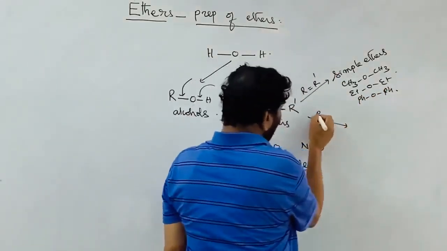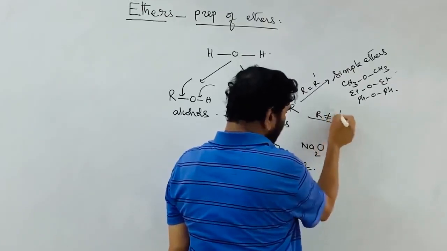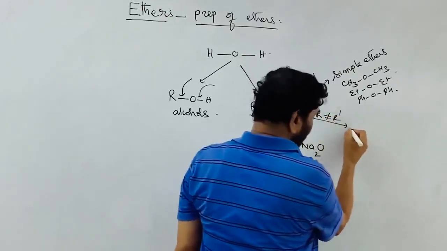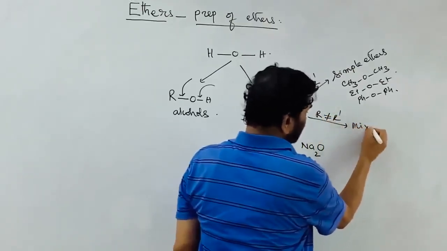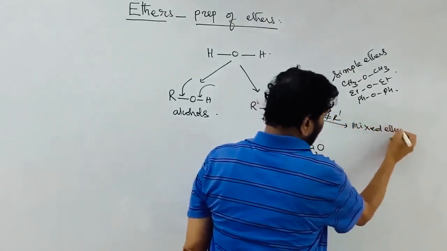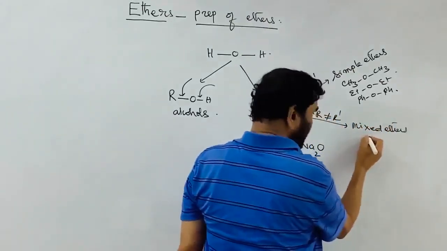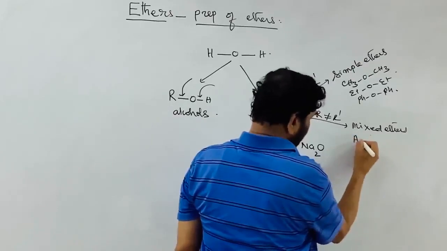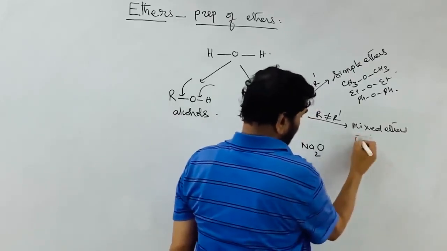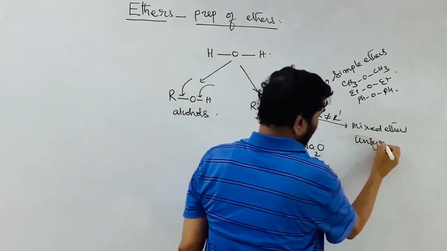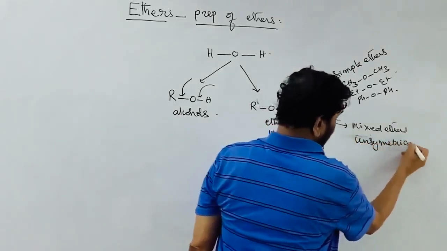The second one is where R is not equal to R prime, both are different. They are called mixed ethers, that is, unsymmetrical ethers, as opposed to symmetrical ethers.